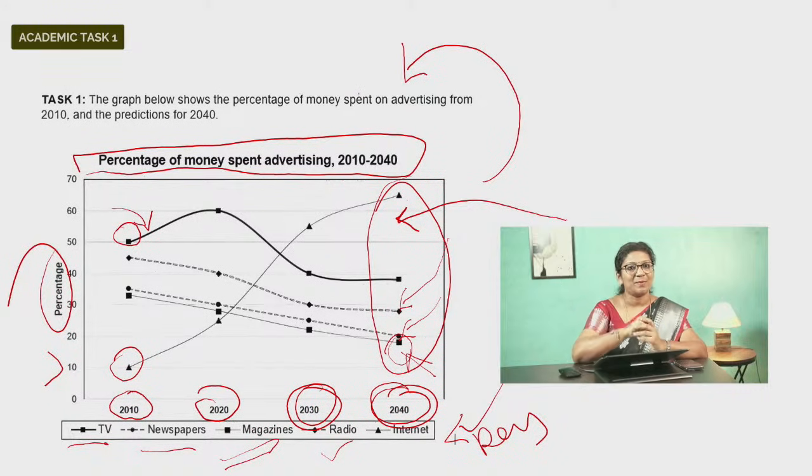You know you have 20 minutes for the task, and you have to answer in around 150 words. So yes, you begin with the introduction, you go all the way to the overview, then you have the first body paragraph and the second body paragraph. So this is how you can structure your response.